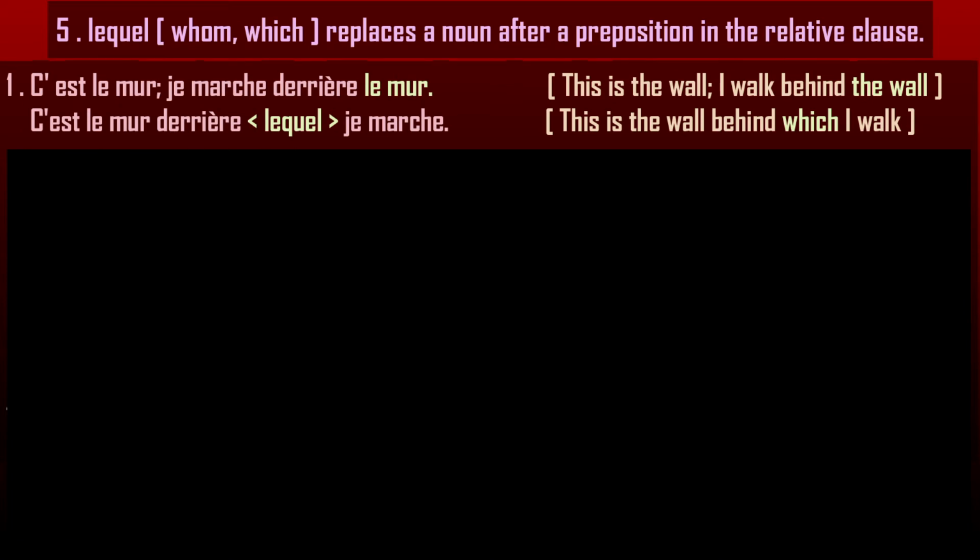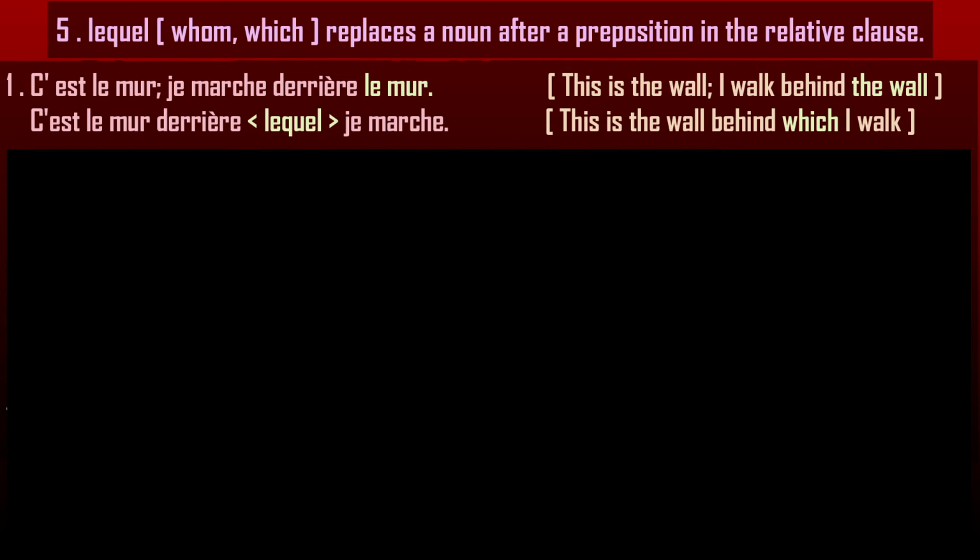Therefore, le mur after the preposition can be replaced by lequel, to get a sentence like c'est le mur derrière lequel je marche. This is the wall behind which I walk.